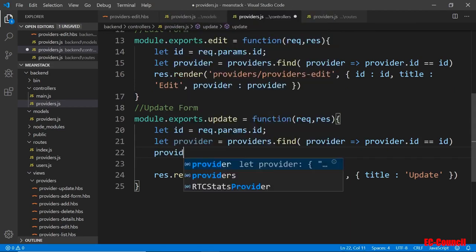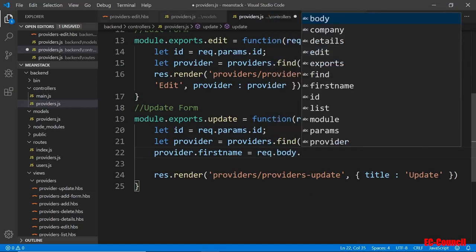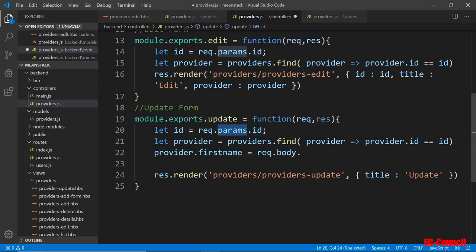So I'm going to go in provider dot first name is going to be equal to the data coming from the body of the form. So this is going to be coming from the request dot body instead of the parameters. The params is for a get. The body is for a post. So data are hidden in the body.